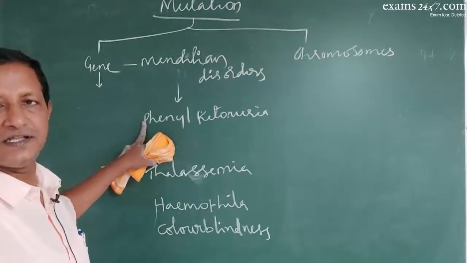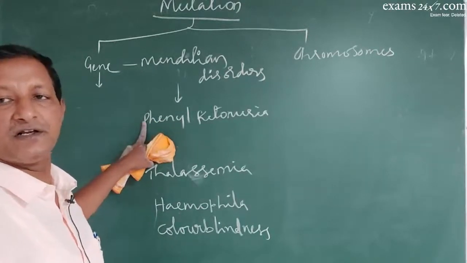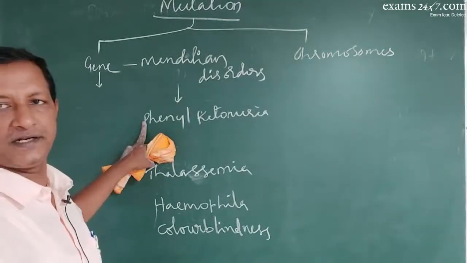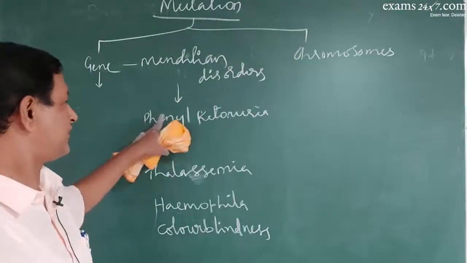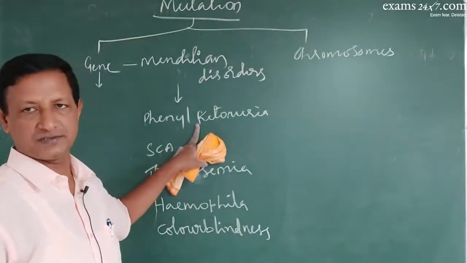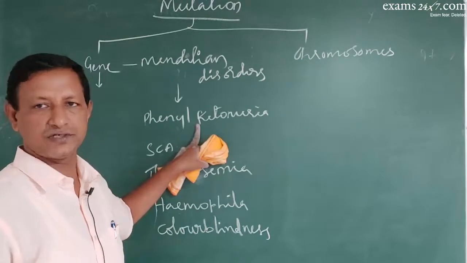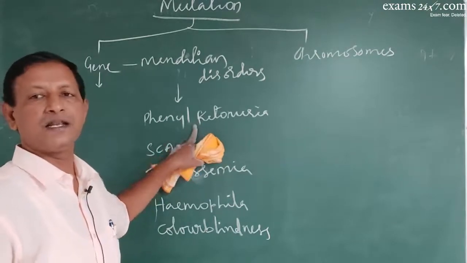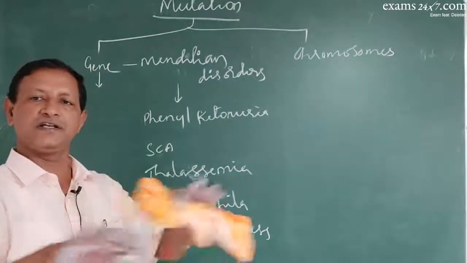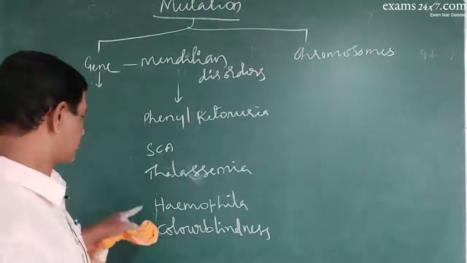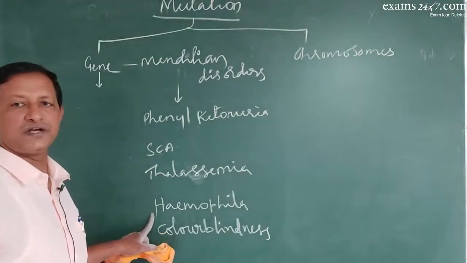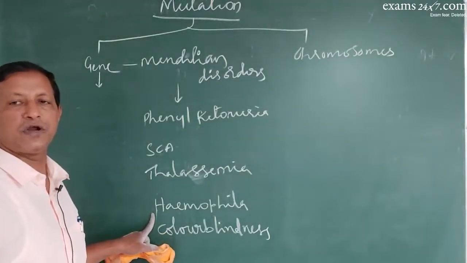Phenylketonuria means phenylalanine is not metabolized, it is supposed to be transformed into tyrosine, which doesn't happen. So phenylalanine gets accumulated and stored in the brain cells and many other organs, finally disabling all the organs. In hemophilia, blood clotting does not take place because of the absence of the clotting protein.